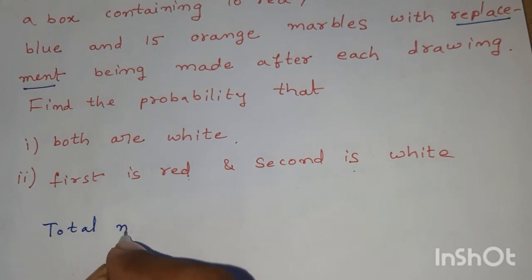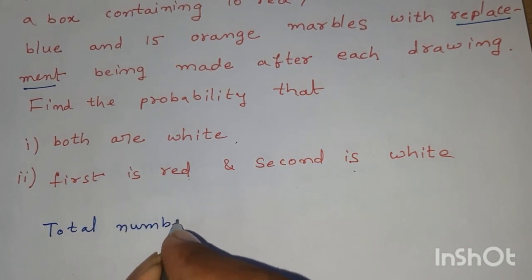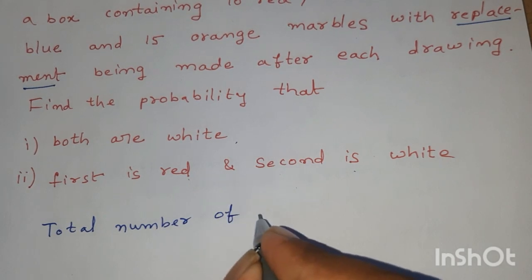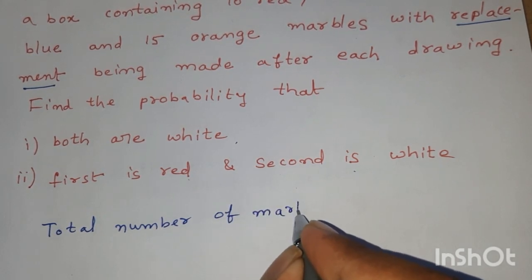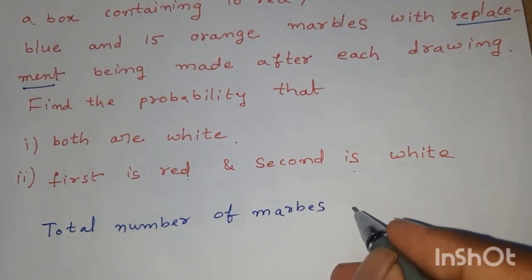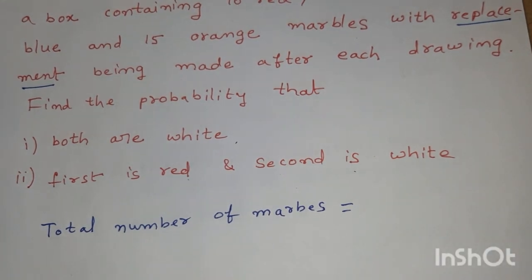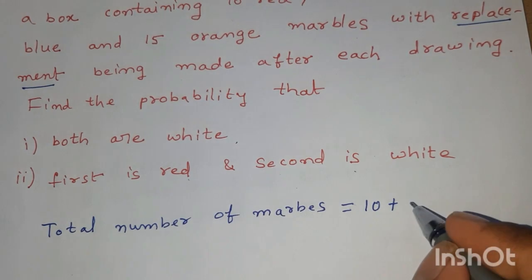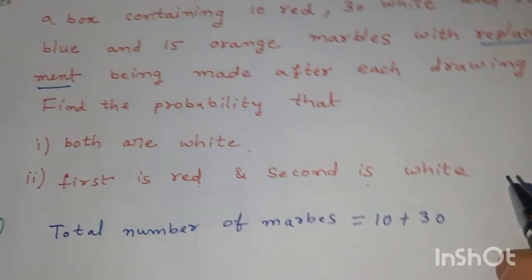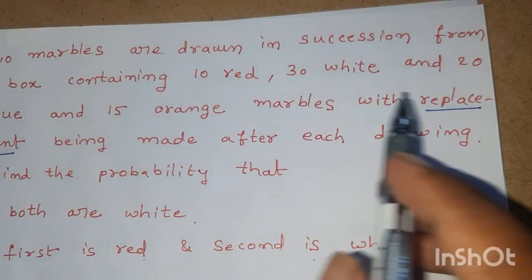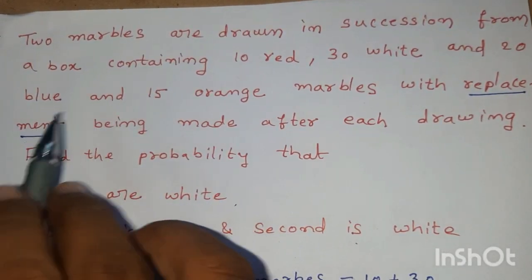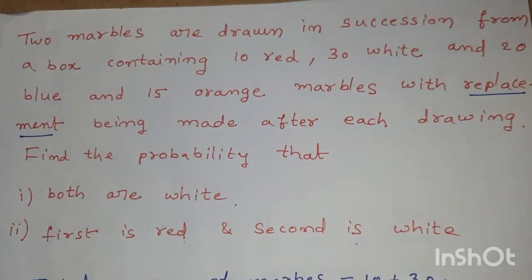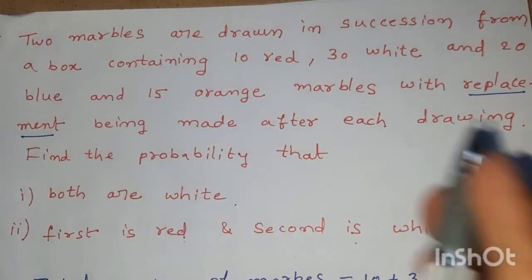Total number of marbles is equal to 10 red, 30 white, 20 blue plus 15 orange.